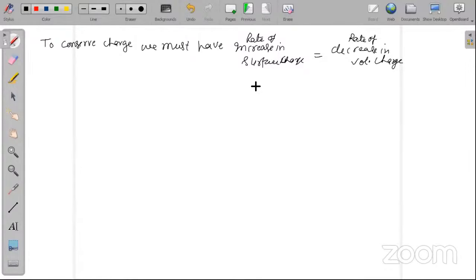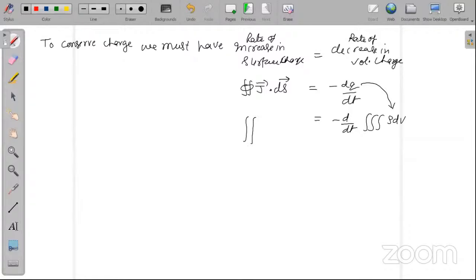Now what is this quantity? It is J dot ds, double integration over the closed surface. And what is this quantity? It is minus dq by dt, and this can be written as minus d upon dt of the triple integral over volume. What is Q? Q is rho dv. I will apply the Gauss divergence theorem on the left hand side. What will the left hand side become? Triple integration of del dot J dv.